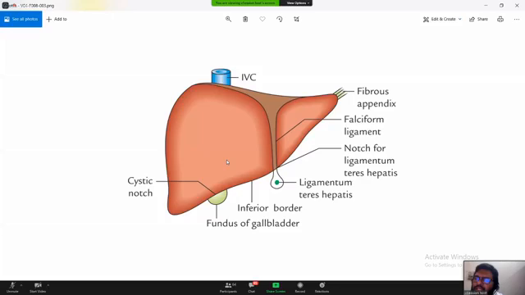Other than this, and the porta hepatis. Here there is no peritoneal covering. Other than that, everywhere the liver is suspended, covered by peritoneum. Now, after the peritoneum, there is a thin but very tough Glisson's capsule, a connective tissue layer, which covers the substance of the liver. Right.